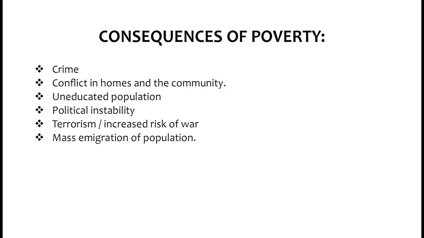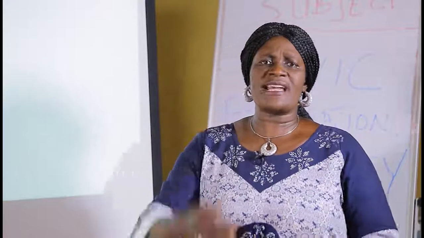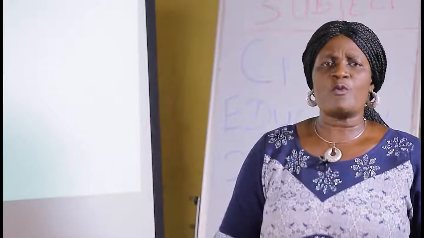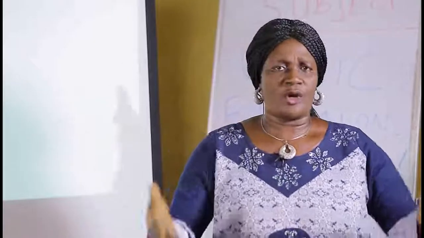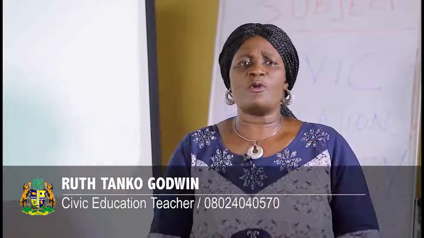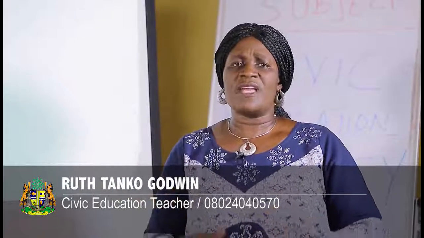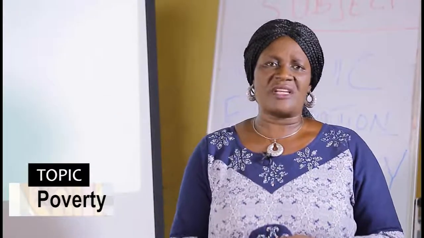We also have mass immigration of population. When the society is poor, many people will want to leave the society. There will be mass movement of people from that society to another society, so as to look for greener pasture. You can see, especially in African societies, a lot of people are running away from their country to another country in search of greener pasture.